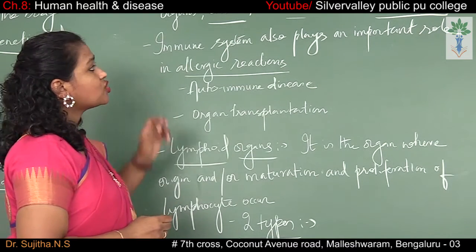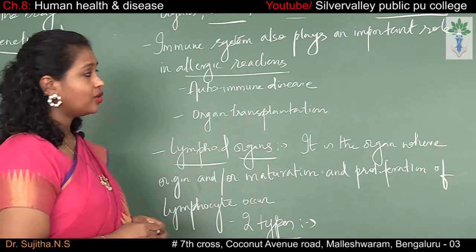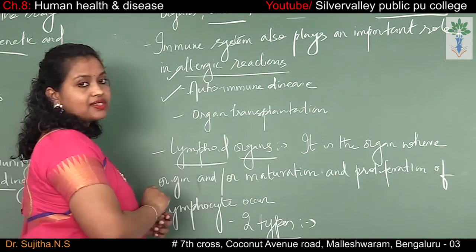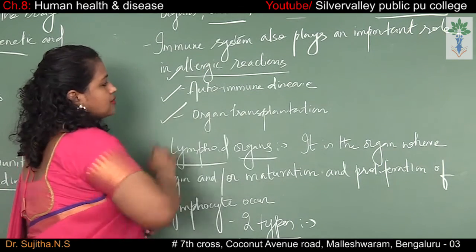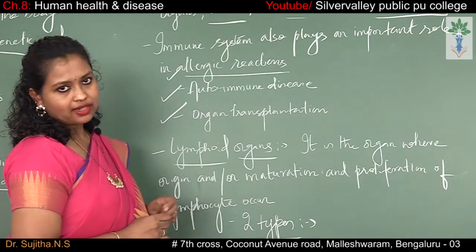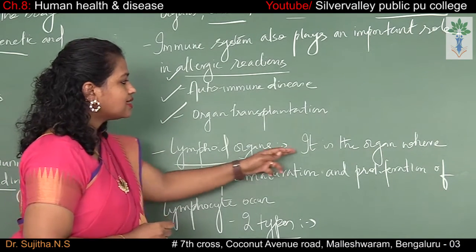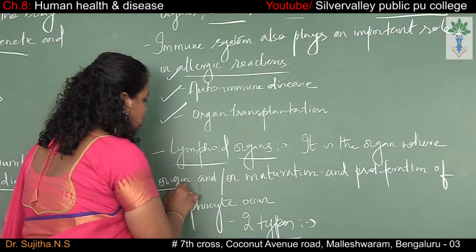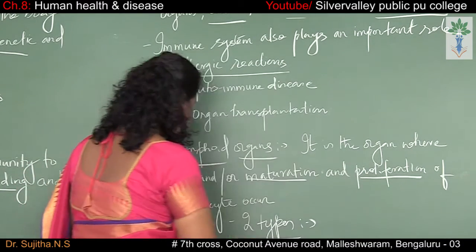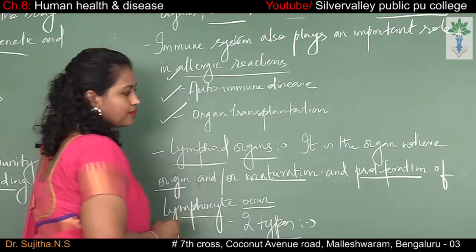The human immune system also plays a very important role during allergic reactions, during autoimmune disease and during organ transplantation. Now, what are lymphoid organs? Lymphoid organs are the organs where the origin, maturation and proliferation of the lymphocytes occur.